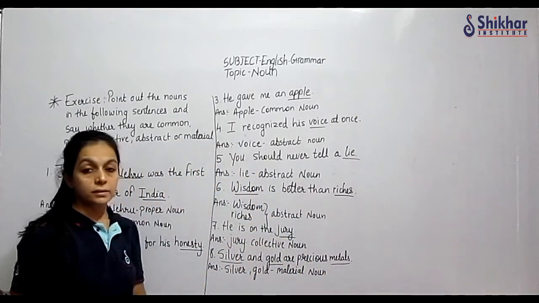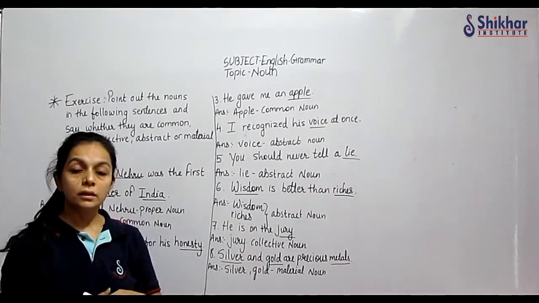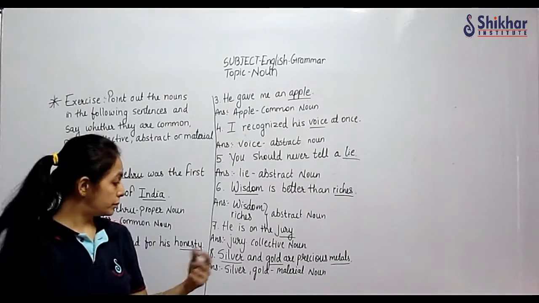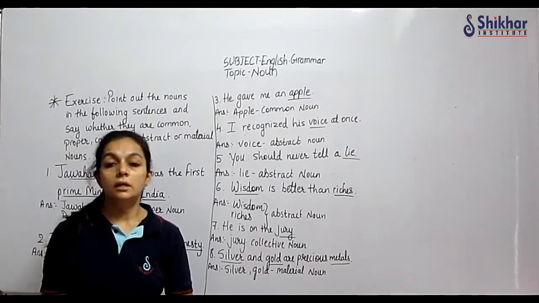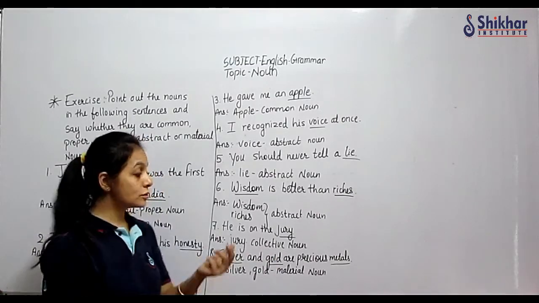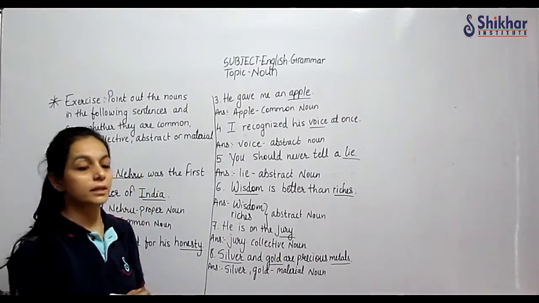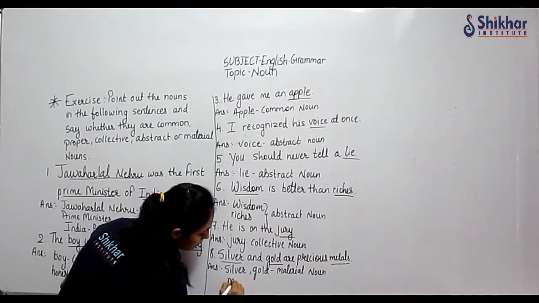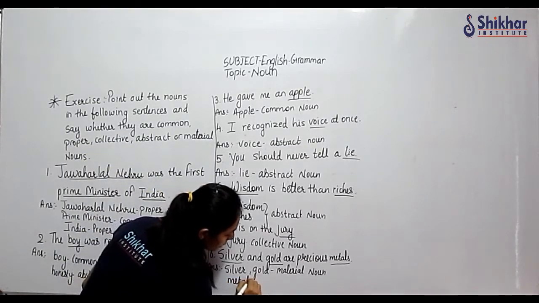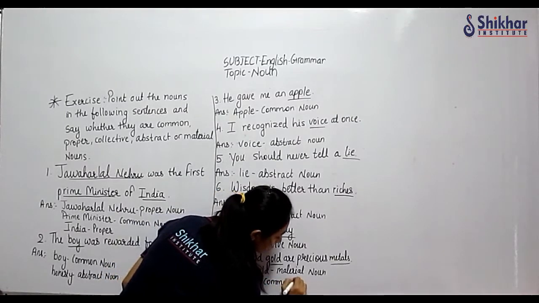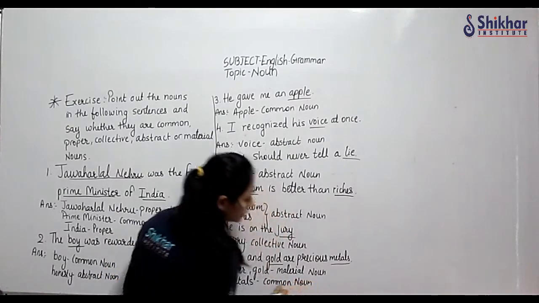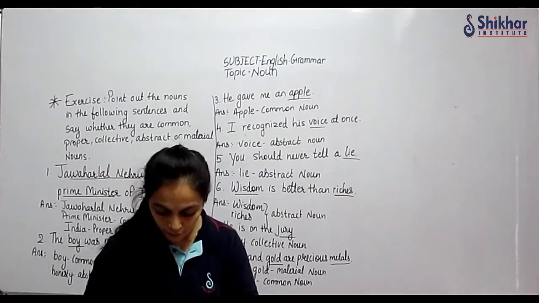Then metals. It can be many metals. Silver, gold is a metal. Others, tungsten, aluminum, are also metals. So metal will be our common noun. I hope all of you have understood and are writing with me.